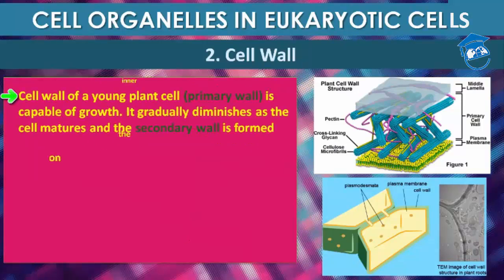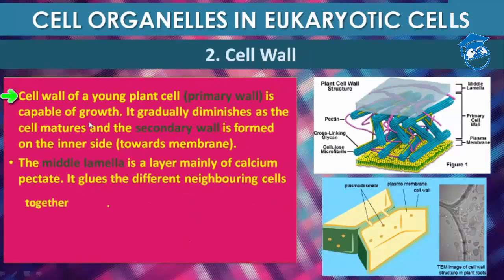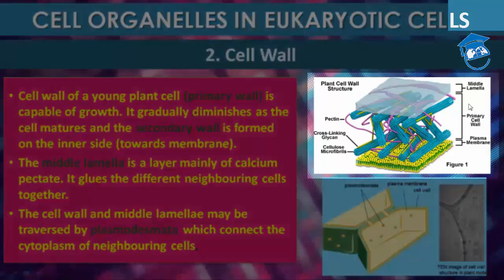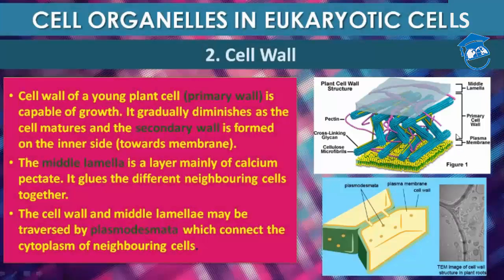Cell wall of young plant cell, that is primary cell, is capable of growth. It gradually diminishes as the cell matures, and secondary wall is formed on the inner side, that is towards the membrane. See, this is the middle lamella, this is the primary cell wall, and this is the plasma membrane. The middle lamella is a layer mainly formed of calcium pectate. It glues the different neighboring cells together. Then comes the cell wall, and the middle lamella may be traversed by plasmodesmata, which connect the cytoplasm of neighboring cells.